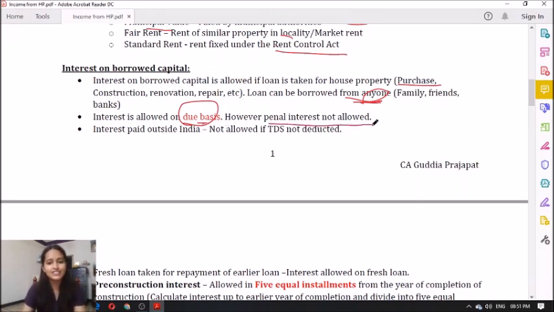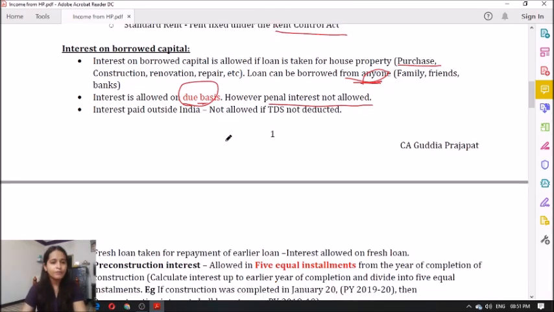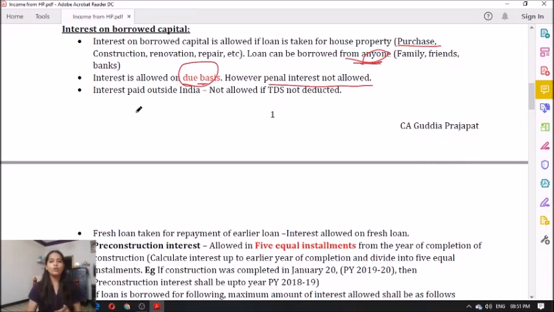However, penal interest is not allowed. In case you have paid the interest late to the bank, and on that the bank is charging penal interest, then that is not allowed. Clear? So interest is allowed on due basis, however penal interest is not allowed. Now what happens if you have borrowed a loan from family or friends who are residing outside India and you're paying interest to them, whether that is allowed? Yes, that is allowed, provided TDS is deducted. Interest paid outside India is not allowed if TDS is not deducted.